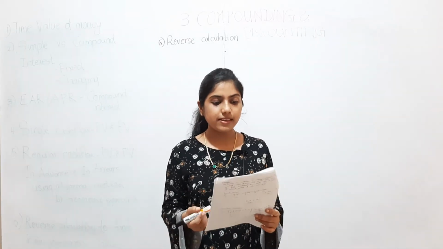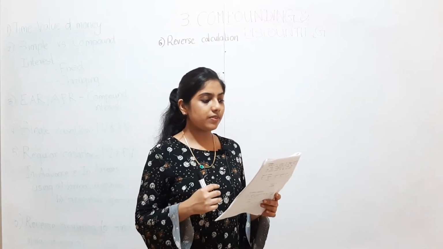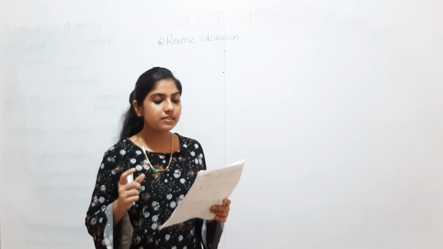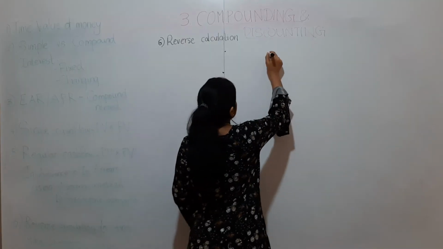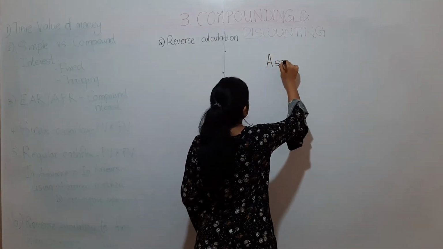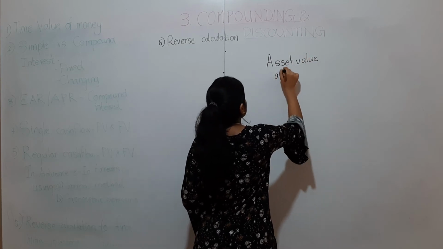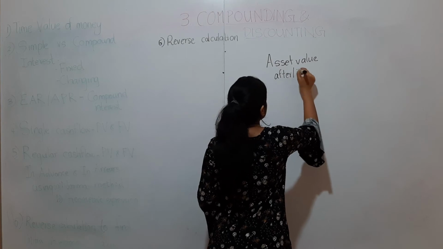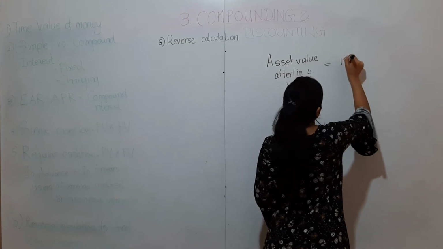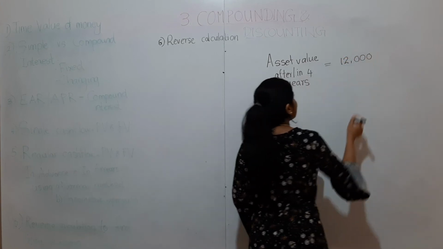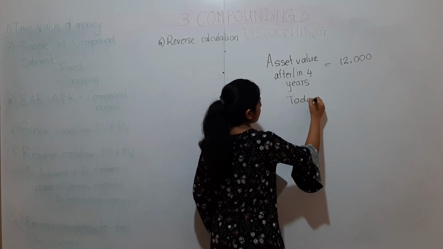Now, let's look at this example. What they have said: what should be the initial investment value if a company expects to replace an asset for 12,000 rupees in 4 years' time? That means the asset value in 4 years' time, after 4 years, is 12,000 rupees. Then they are asking what will be the asset's value today, the present value.